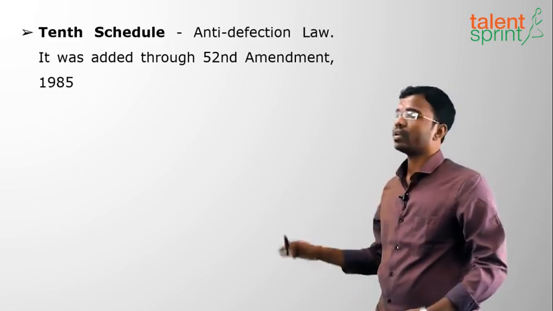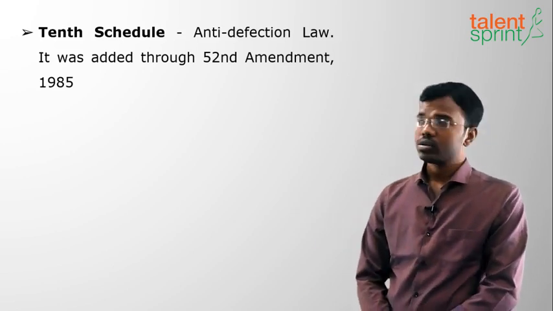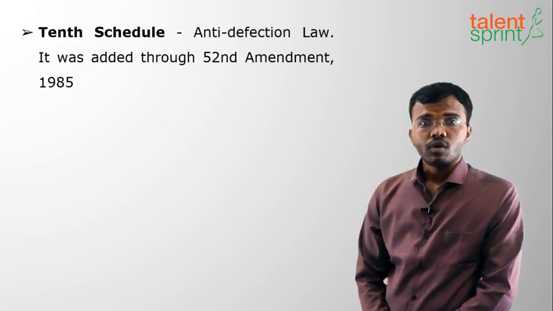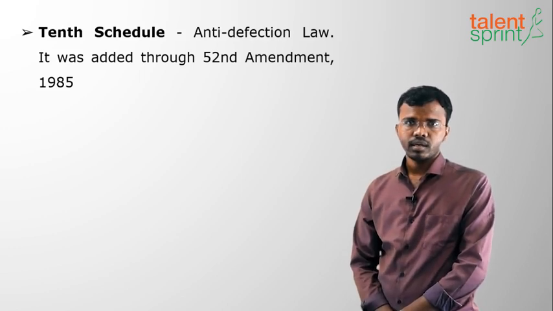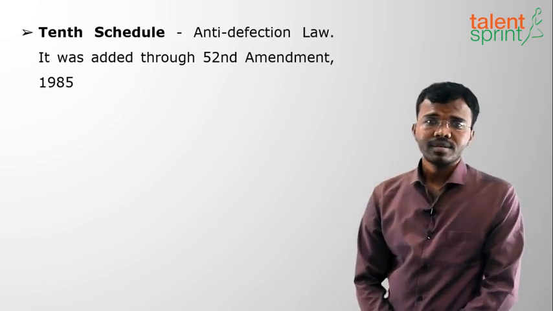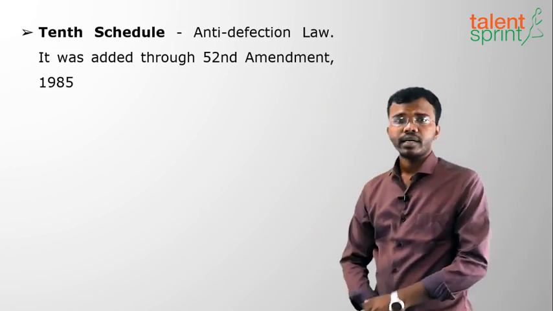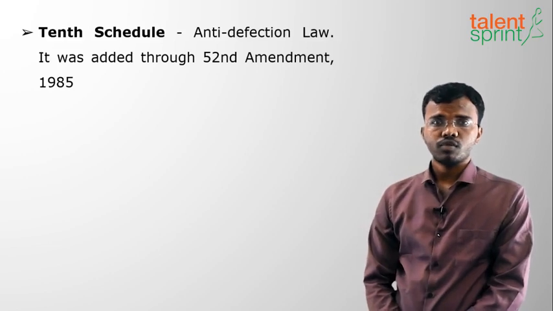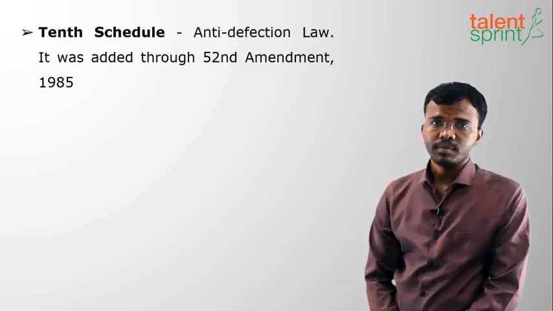The third case is if an independent member joins another registered party, that also comes under anti-defection law. The fourth case is if a nominated member goes and joins a registered political party, that also comes under anti-defection law. The final authority to take a decision on the anti-defection law is the Speaker of the House of the People, that is Lok Sabha. In the state, it is the Speaker of the Assembly.